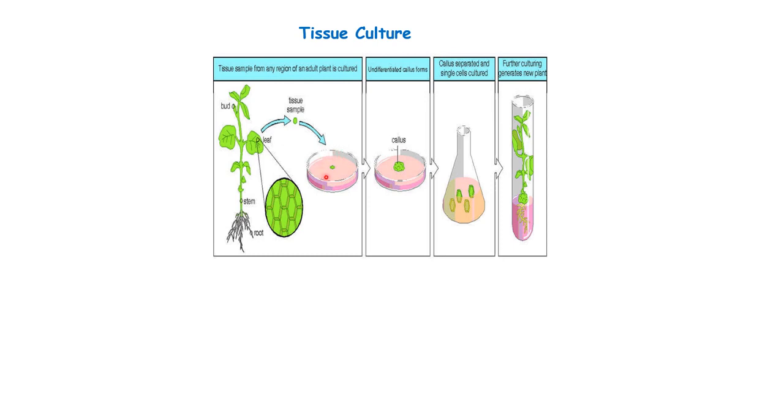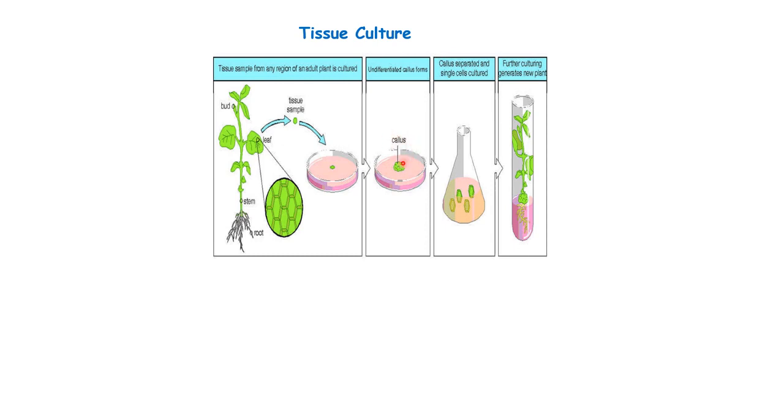So it has a lot of extract, which is very good for the growth of this tissue. And once this tissue starts growing, it is dividing into many cells, right? The cluster of cells which are undifferentiated is known as callus, right?